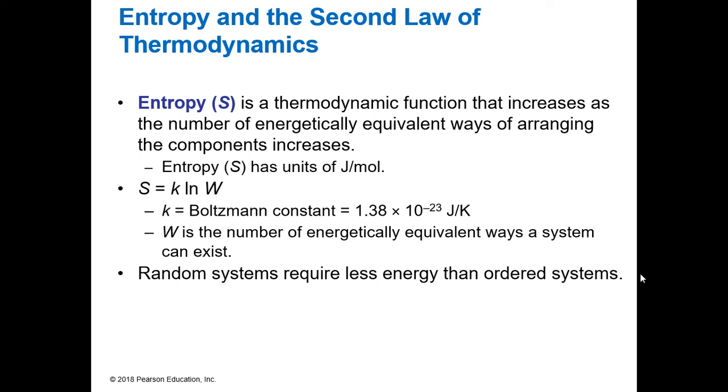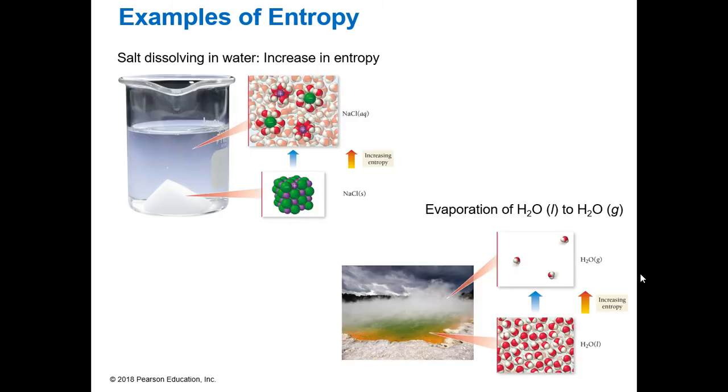But we know that the more random a system is, it will require less energy than an ordered system because it's hard to keep things in order. It takes a lot of energy to keep it that way. It takes a lot of energy to keep your room clean, right? But it's a lot easier for it to randomly get dirty, right? It takes a lot less energy.